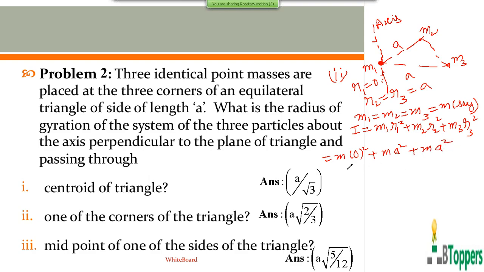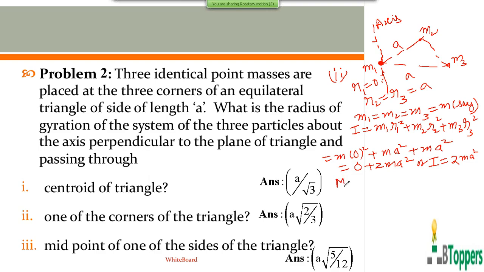So the moment of inertia of the system of the three particles about the axis passing through one of the corners and perpendicular to the plane of the triangle is 2ma square.